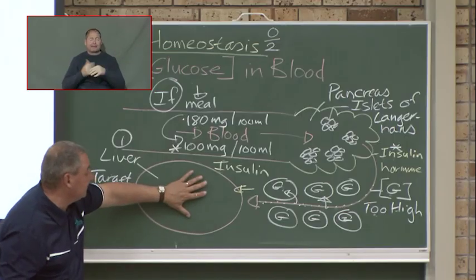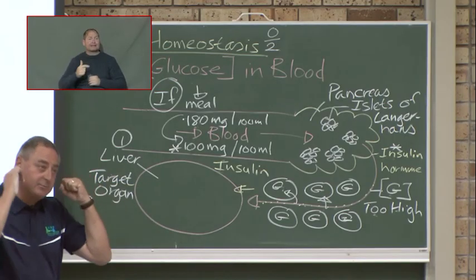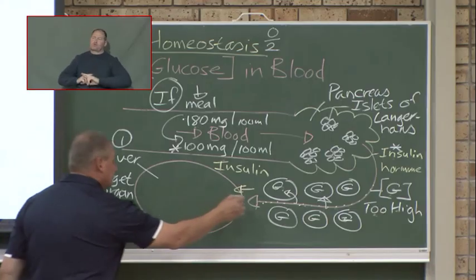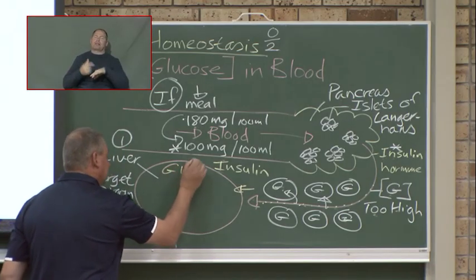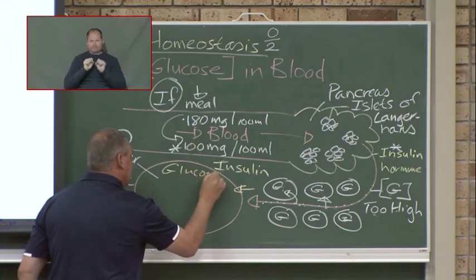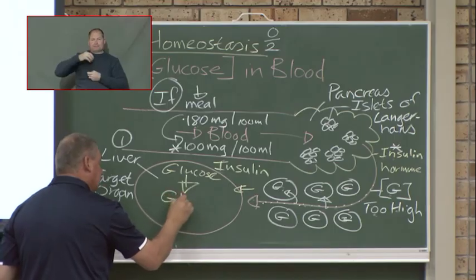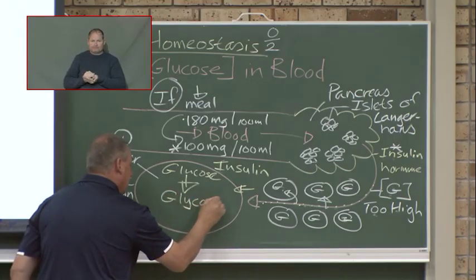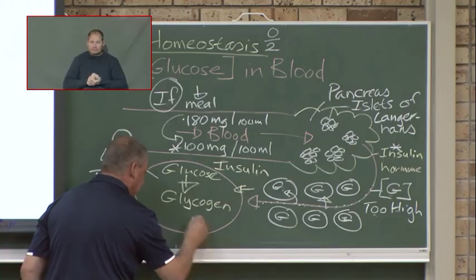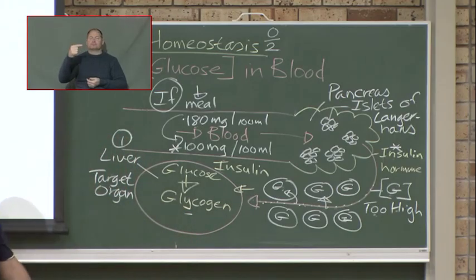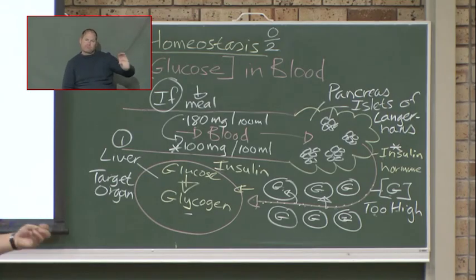Insulin arrives here at the liver, telling, please help. The liver says, I'm ready because it's my job. I will take the glucose that's in the blood, and I will pack it away in the storeroom inside the liver. And I will store the glucose as glycogen. And take note, it's with a Y here. Glycogen. If I've got too many papers on my desk, papers are piling up and becoming annoying. But I still want to use these papers maybe next week. Then I can put them in files and store them that side. When I need them, I'll take them out again.